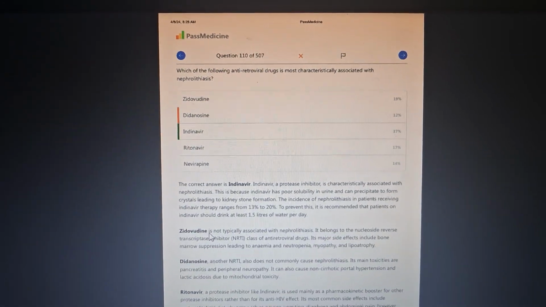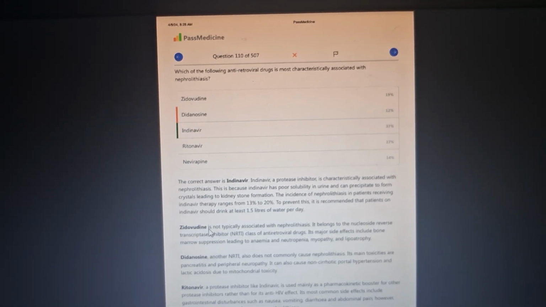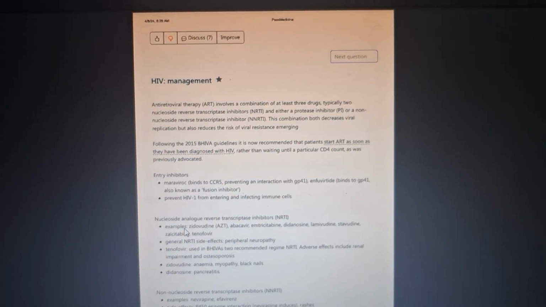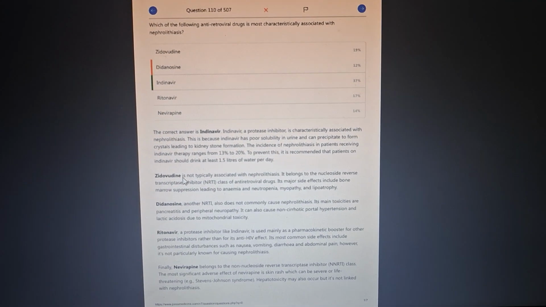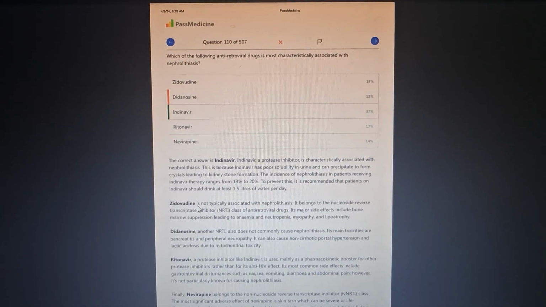Which one of the following antiretroviral drugs is most characteristically associated with nephrolithiasis? These kinds of questions are more about remembering things. So nephrolithiasis: indinavir. Remember, there are two Ns in this, indinavir.